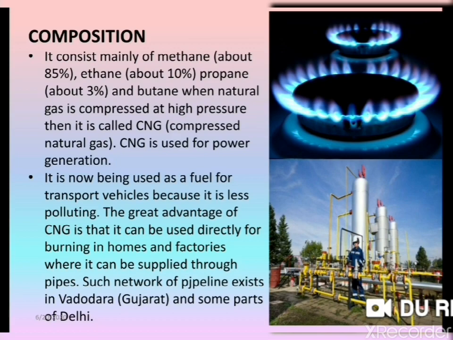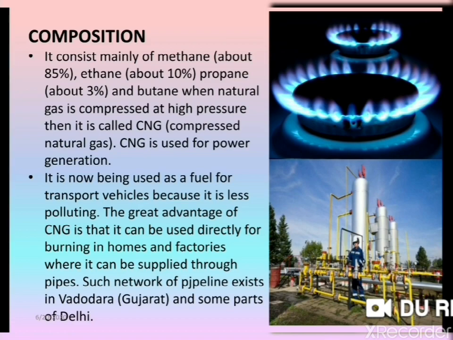CNG means compressed natural gas, and it is used for power generation also. It is now being used as a fuel for transport vehicles because it is less polluting. The great advantage of CNG is that it can be used directly for burning in homes and factories, where it can be supplied through pipes.